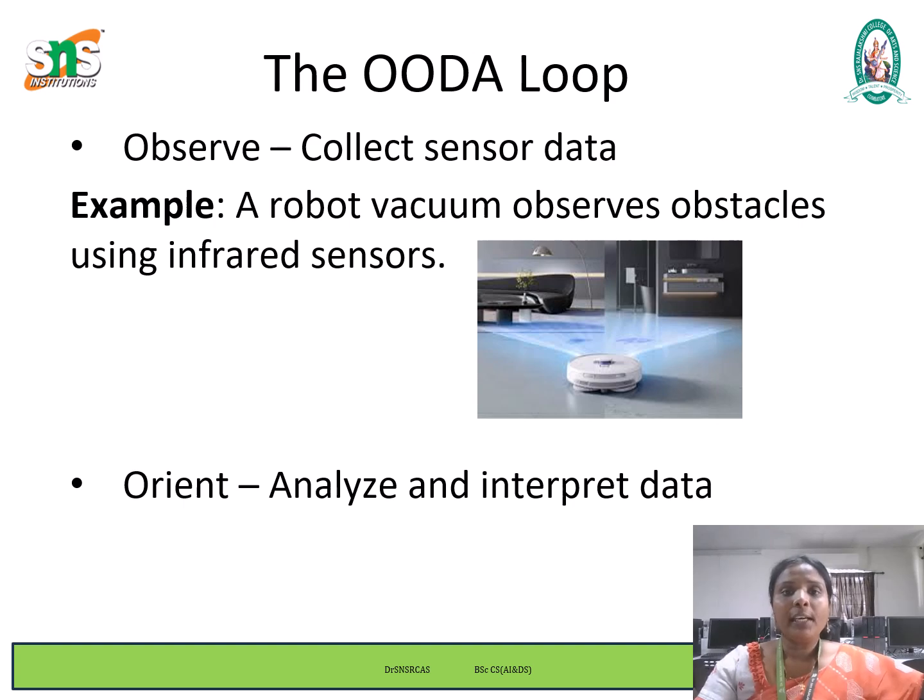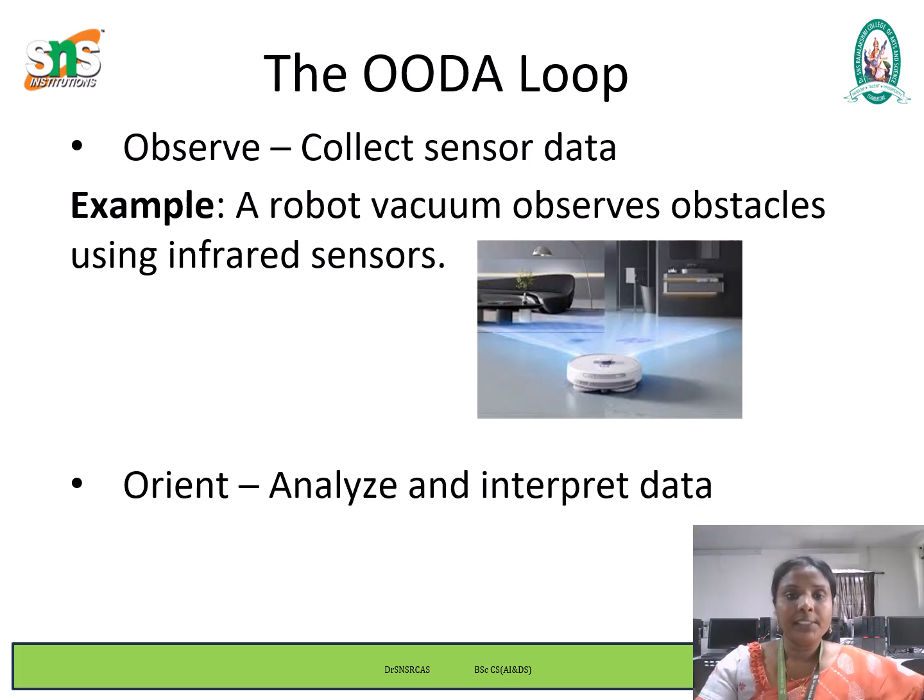Next we see the OODA loop, which stands for observe, orient, decide, act. Observe means collect sensor data. It is a decision making framework that provides the foundation for intelligent and adaptive robot behavior. Originally developed for combat strategy, it maps perfectly onto robotic systems that require autonomy and fast decision cycles.